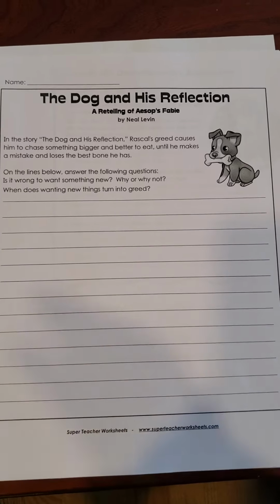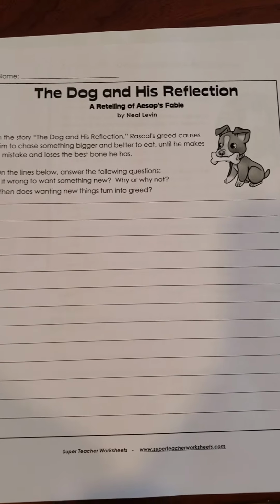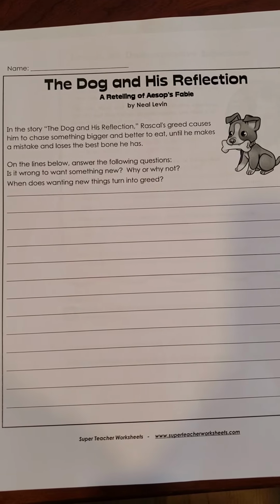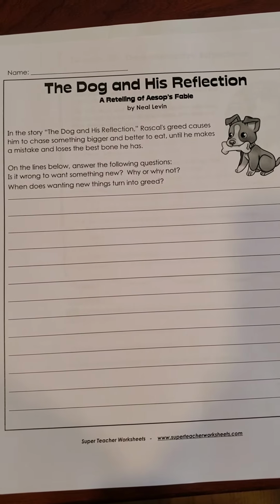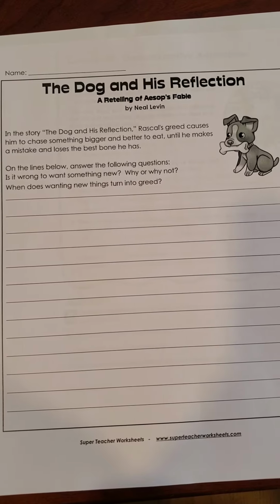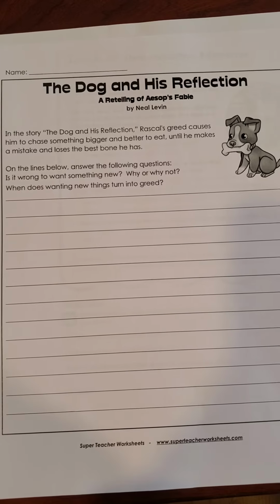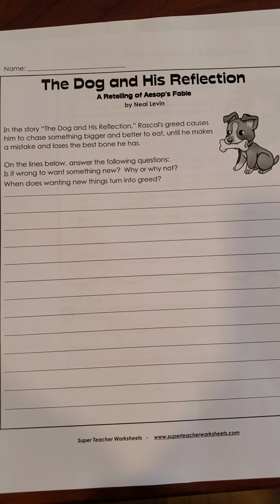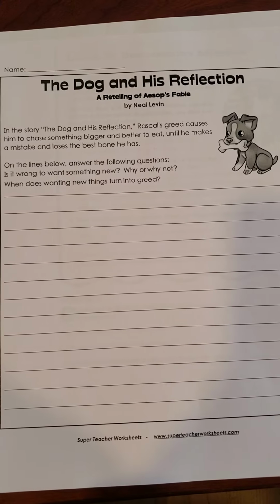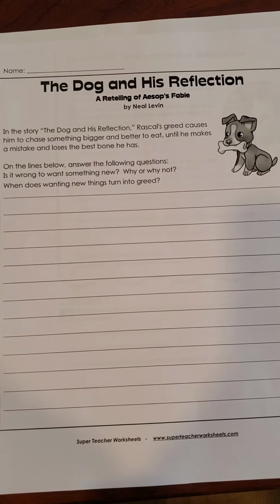Now we're at a writing part. It says, in the story, The Dog and His Reflection, Rascal's greed causes him to chase something bigger and better to eat until he makes a mistake and loses the best bone he has. On the lines below, answer the following question. Is it wrong to want something new? Why or why not? When does wanting new things turn into greed?